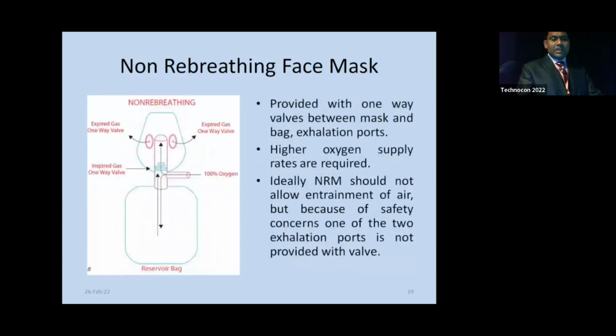Here, this diagram shows the difference between partial rebreathing face mask and non-rebreathing face mask. You can see there is a one-way valve between the face mask and reservoir bag. It prevents the expired gases from going to the reservoir bag. There is a one-way valve between mask and bag, and exhalation ports. Higher oxygen supply rates are required for this non-rebreathing face mask. Ideally, a non-rebreathing face mask should not allow entrainment of air, but because of safety concerns, one or two exhalation ports are not provided with a one-way valve.